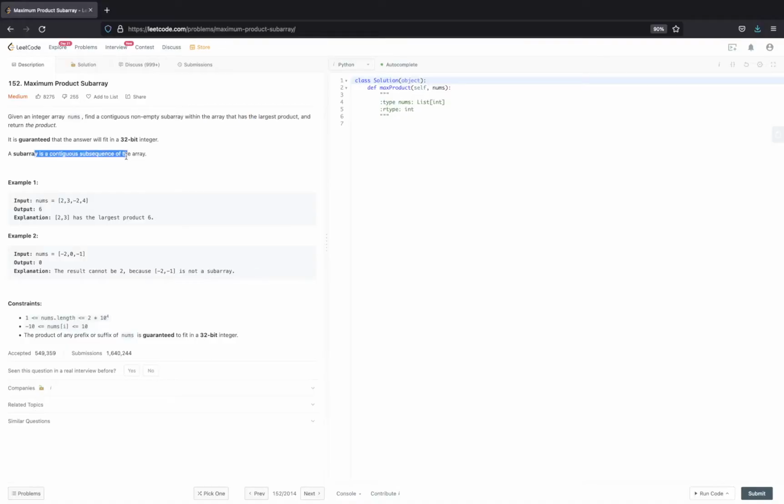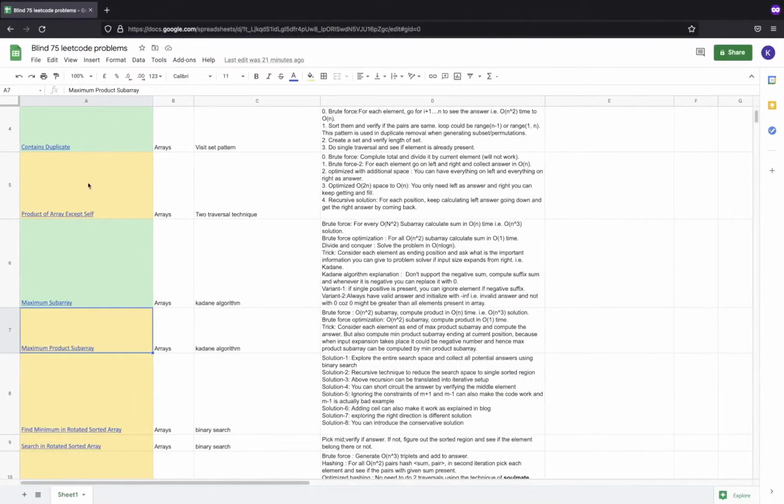If you have seen the previous problem, Kadane's algorithm for maximum sum subarray, which we are tracking from this Blind-75 list, I talked about this: whenever we need something to be present from the input list, these are different variants of the problem using Kadane's. How do we approach it?